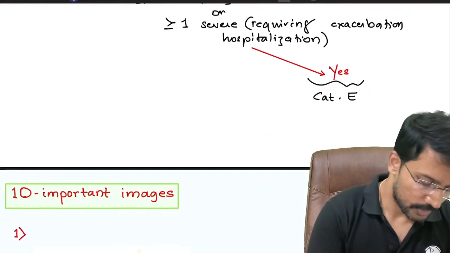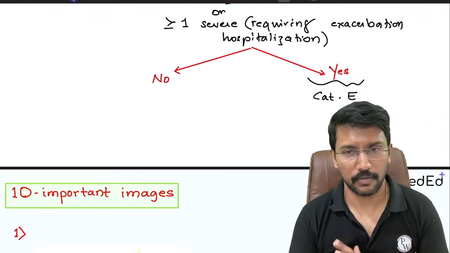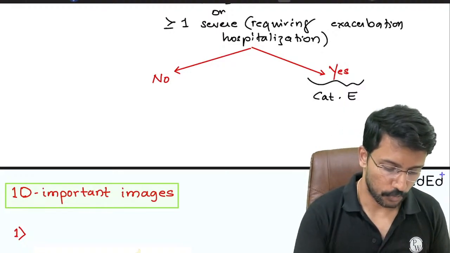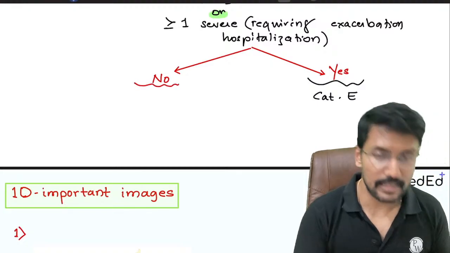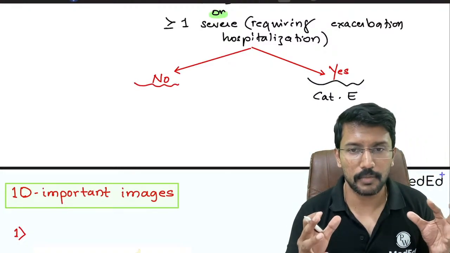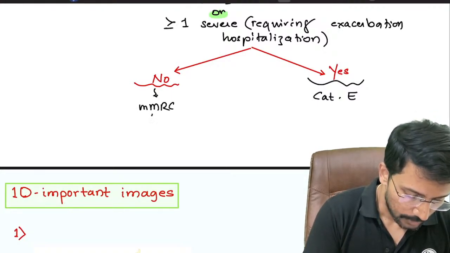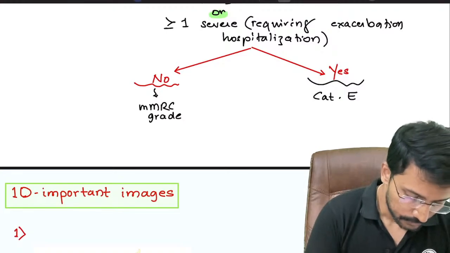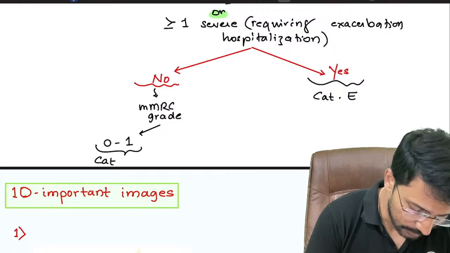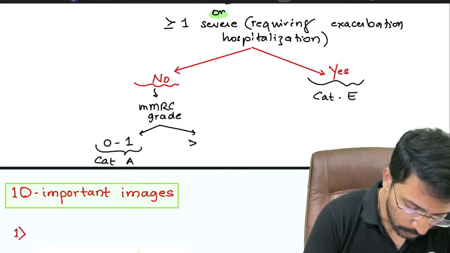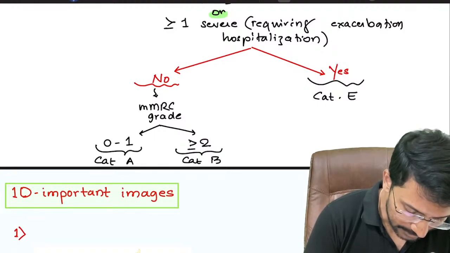And if the answer is no, it means the patient did not have 2 or more moderate exacerbations, neither did he have 1 or more severe exacerbations. So for both these questions, if our answer is no, then he has to go into either category A or B. Now how do I differentiate between A and B? That is where the MMRC grade comes into the picture. If the MMRC grade of dyspnea is 0 to 1, then the patient will go into category A, and if it is more than or equal to 2, then the patient will go into category B.